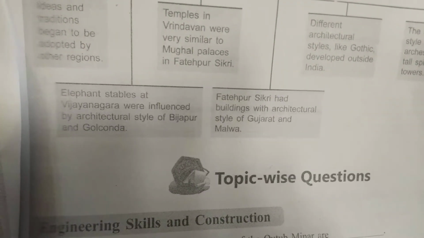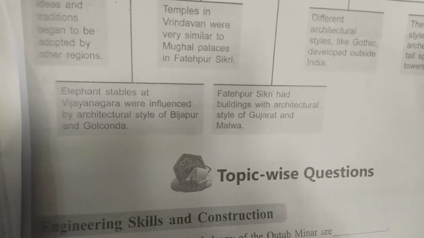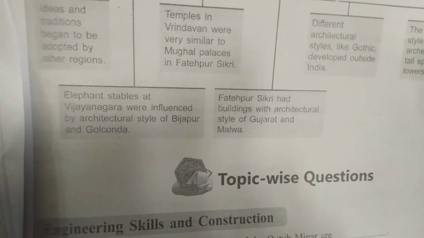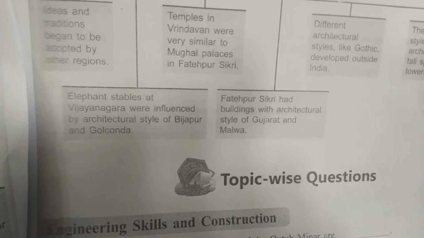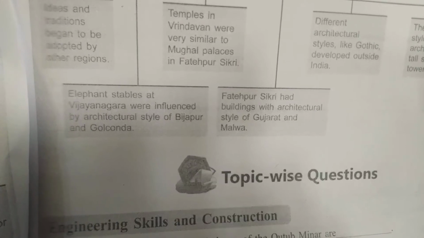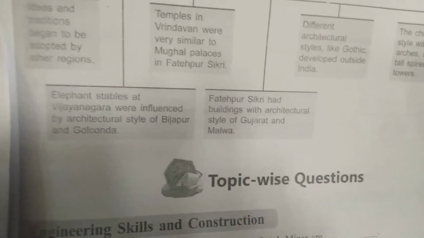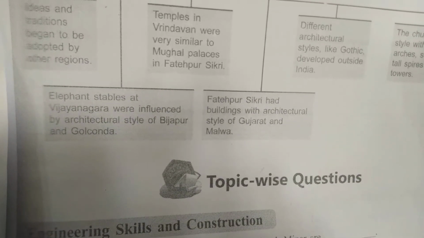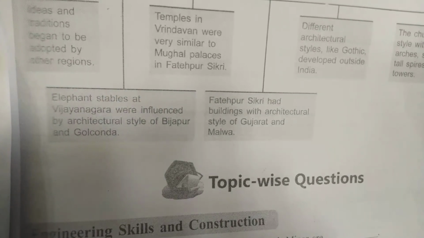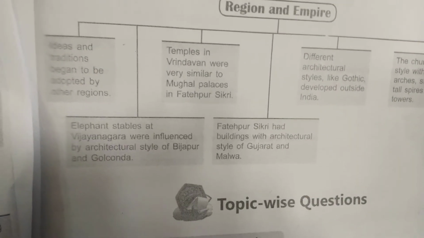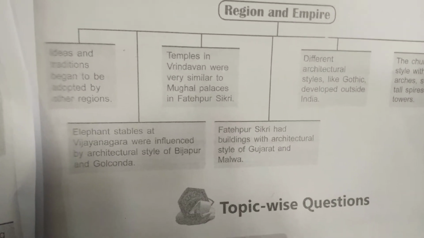Elephant stables at Vijayanagara were influenced by the architectural style of Bijapur and Golconda. So the Mughals also built elephant stables, and they saw the same thing in Vijayanagara, and this was done in Bijapur as well as Golconda. Fatehpur Sikri had buildings in the architectural style of Gujarat as well as Malwa. So the style of Gujarat and Malwa was copied in the buildings of Fatehpur Sikri. So this is all about the rulers and buildings, and why they were built. Everything we have covered.